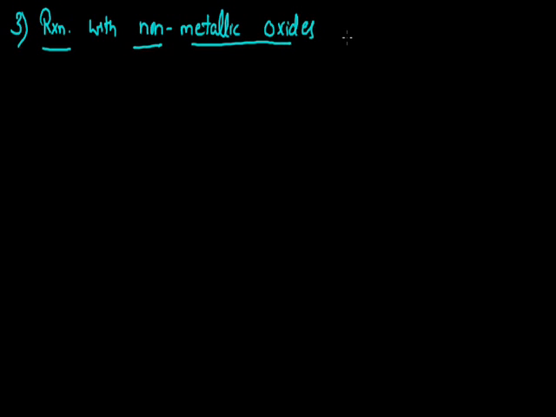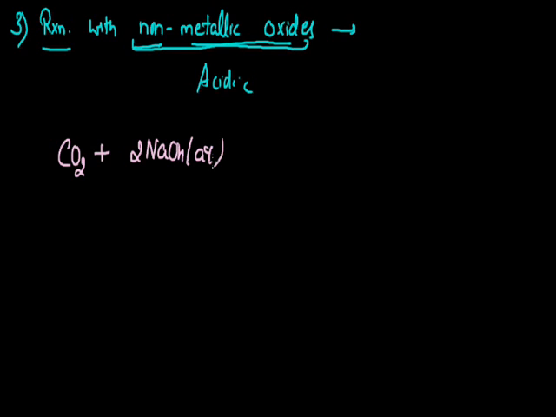As we know, these non-metallic oxides are acidic in nature. So being acidic in nature, they can react easily with base to form salt and water. Such as if I take carbon dioxide gas here, being acidic in nature, when it comes in contact with sodium hydroxide aqueous solution, the acid-base reaction occurs, forming sodium carbonate Na2CO3 with the formation of water in the liquid state. So that is the reaction of non-metallic oxide with a base.